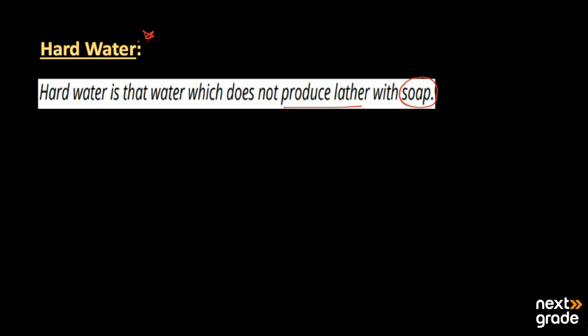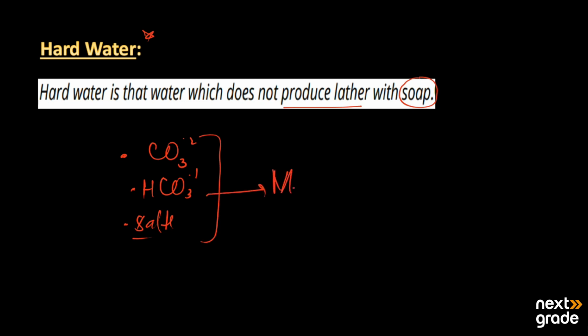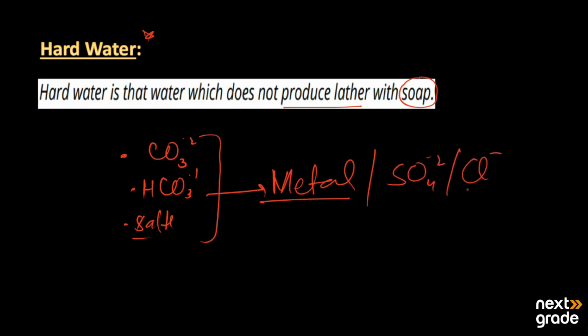The first thing is that it may have different types of carbonates and bicarbonates. On the other hand, it may also have different salts dissolved in it, containing different types of metals. It may be because of sulfates and maybe because of chlorides. So all these can be the reason for the hardness of the water.